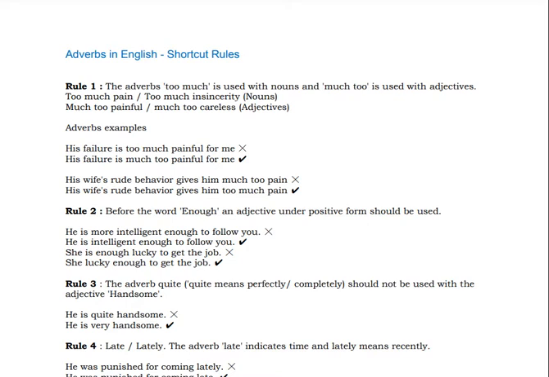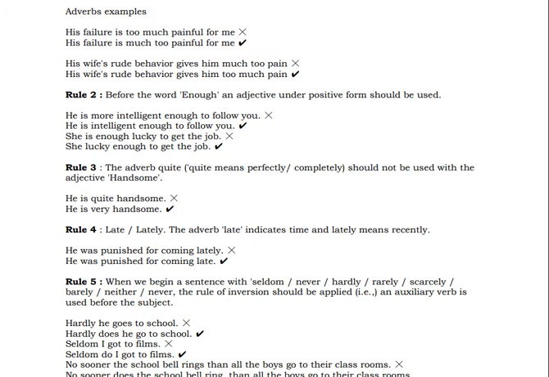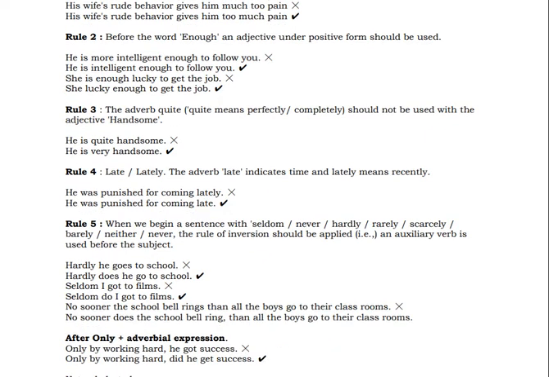So just before the word enough, the adjective has to be used in positive form. Positive, comparative and superlative forms are there. Three forms are there. It has to be in positive form. I hope you understood now. He is intelligent enough to follow you. She is lucky enough to get the job. Lucky, after that, what should be there? Enough should be there. But just before enough, what will come? The positive form of the adjective will come.